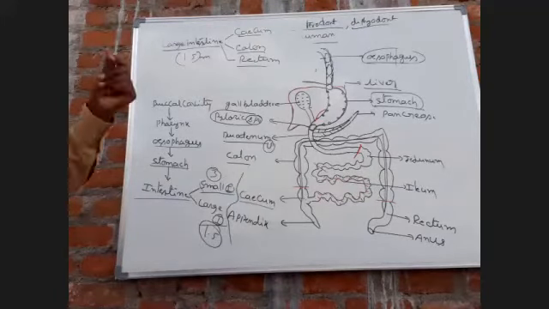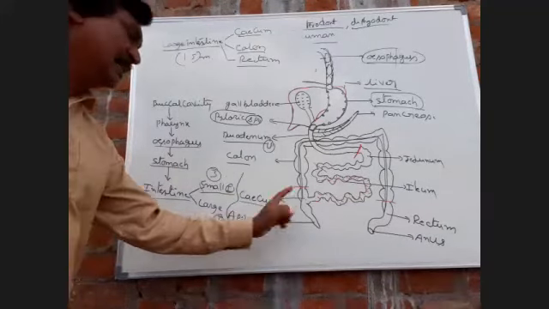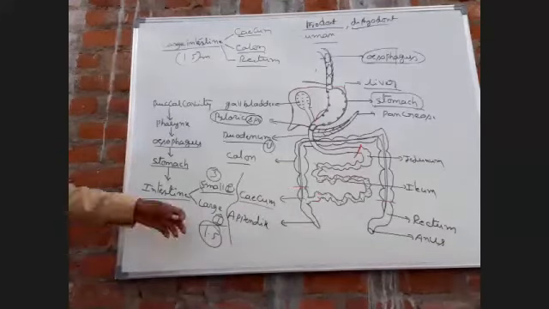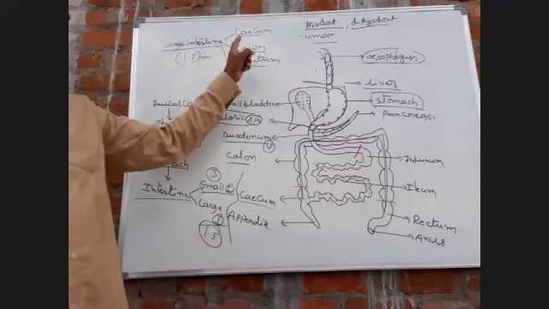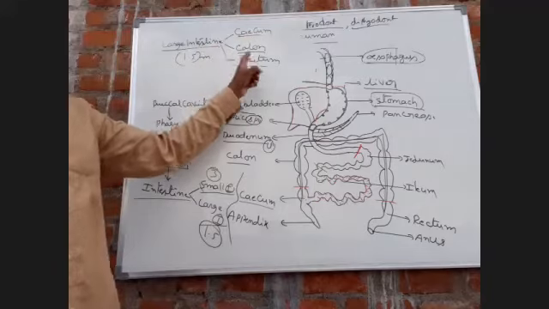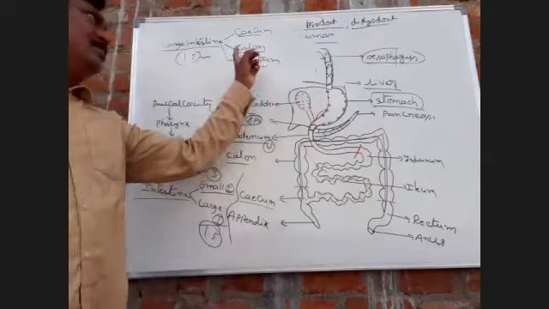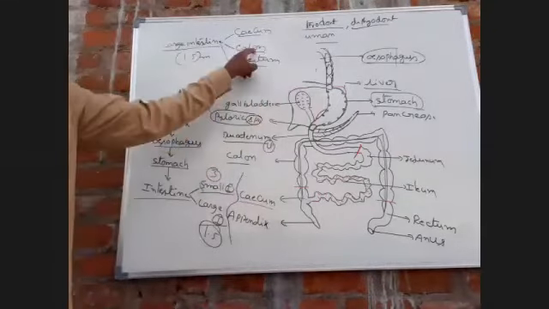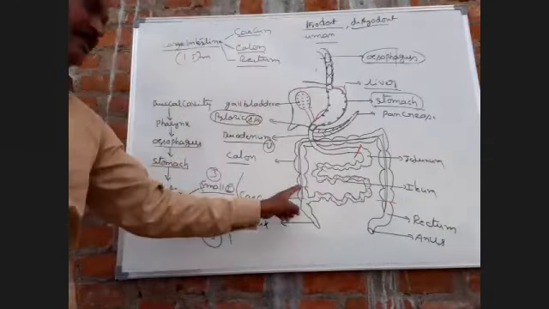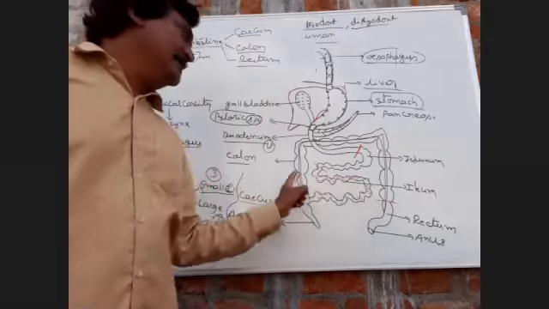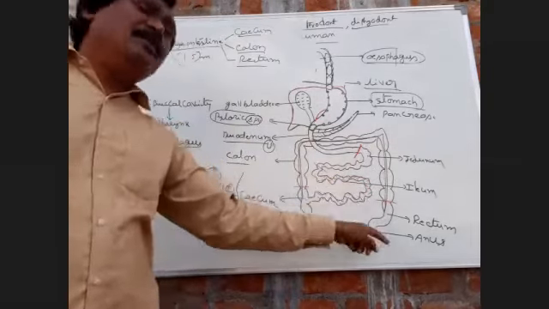This is a cecum. The anterior part of the large intestine is called cecum. The middle part of the large intestine is called colon, and the posterior part of the large intestine is called rectum. Colon is considered the longest part in the large intestine. From this point to this point, this part is called colon.